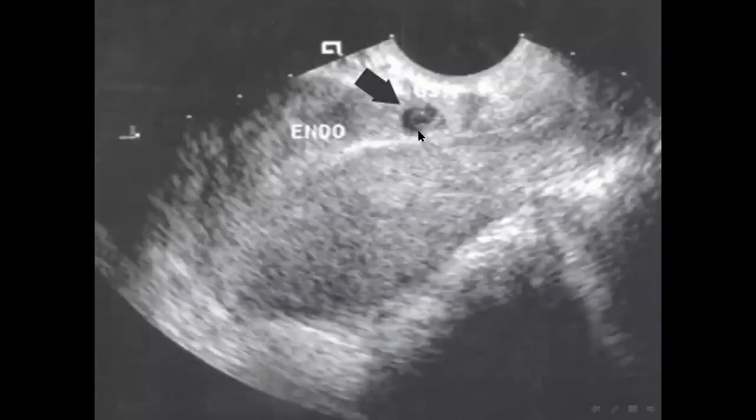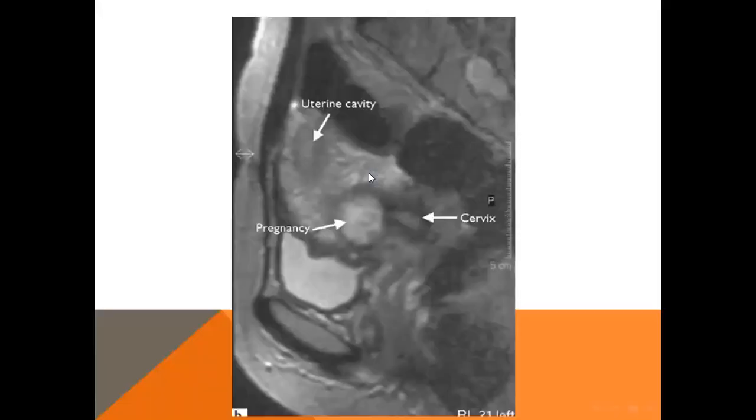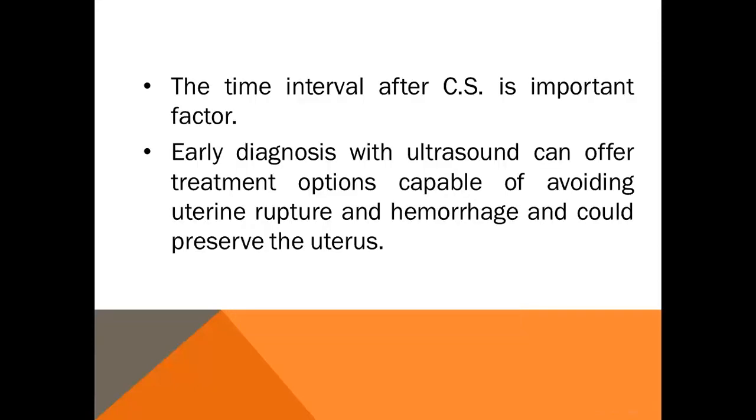This is a picture showing the sac, empty endometrial cavity, and empty endocervical canal. And another obvious picture. This is the MRI also showing caesarean scar pregnancy. Most of the cases occur after a recent caesarean section.